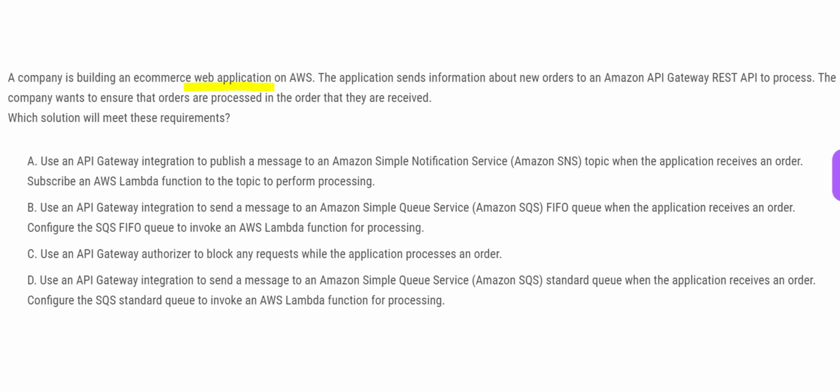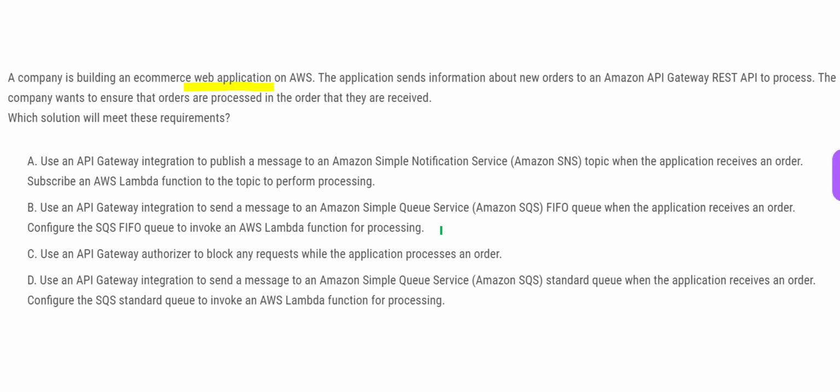Like if order number 1, 2, and 3, that is the order, then they should be processed. Order 1 should be processed first, then order 2, then order 3. You should not process order 3 first, then order 1, then order 2. There should not be any such thing happening. It should be sequential processing. So, which solution will meet these requirements?